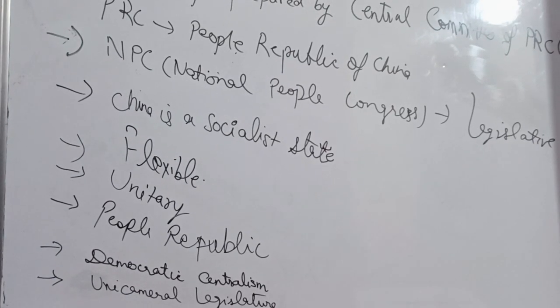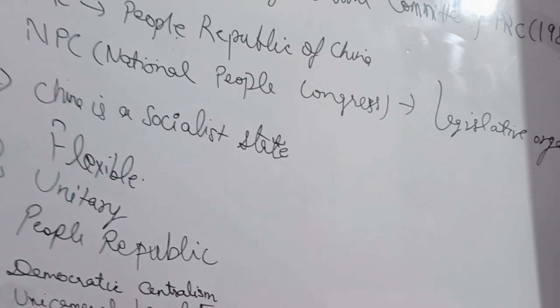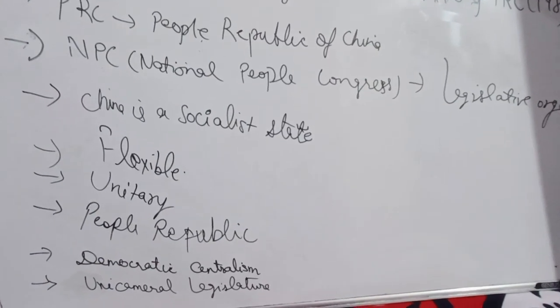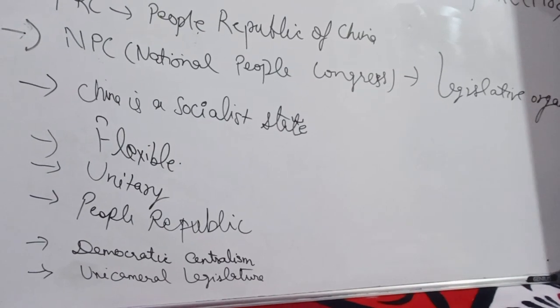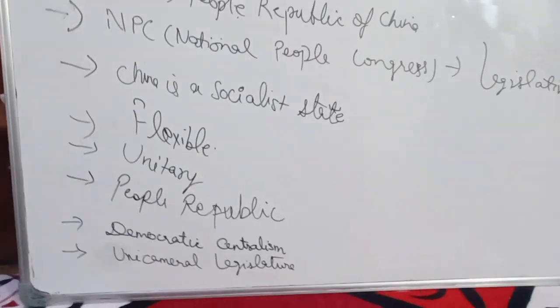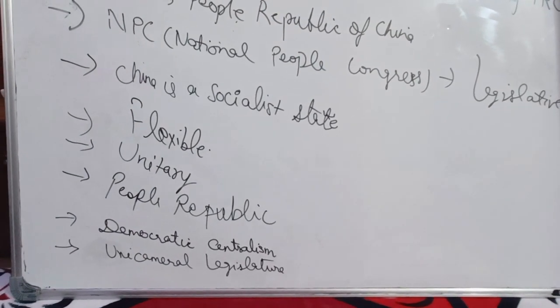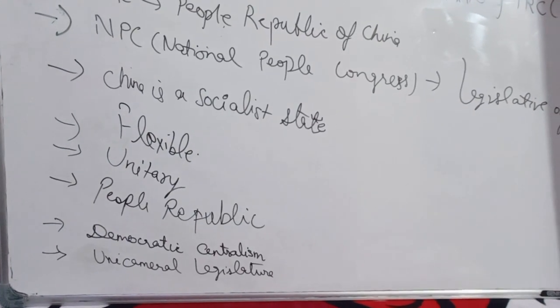So there is not much difficulty in amending China's constitution. It is adopted by more than two-thirds of the members of the NPC, and proposed by the Standing Committee of the National People's Congress. So it is comparatively simpler as compared to other rigid constitutions of the world.